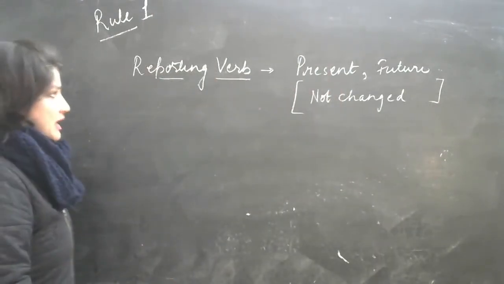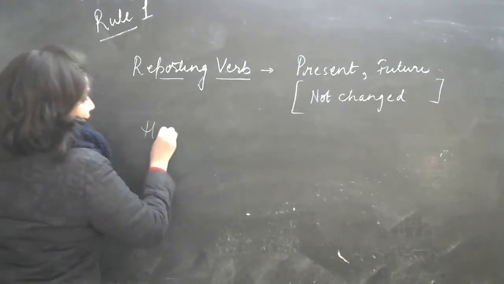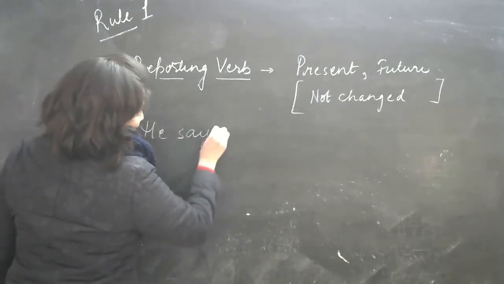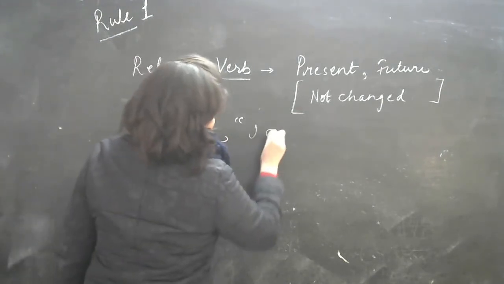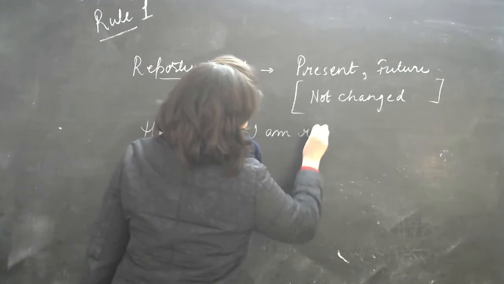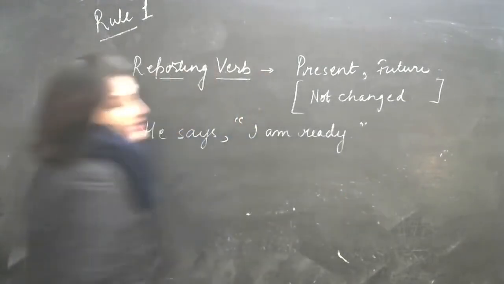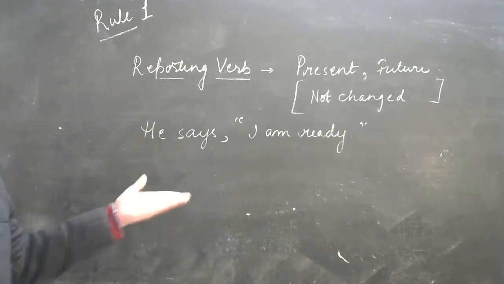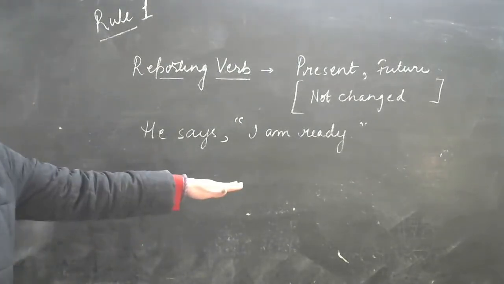For example, I have a sentence here. He says, I am ready. Can you see the sentence? So it is in a present tense. The sentence is, he says, I am ready.